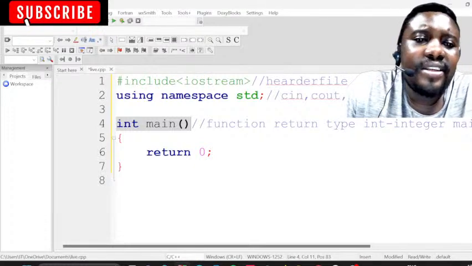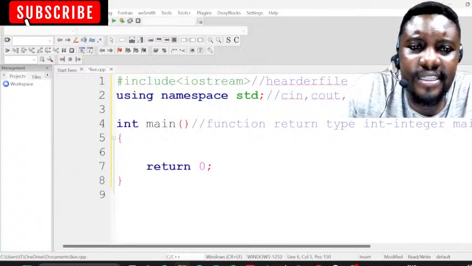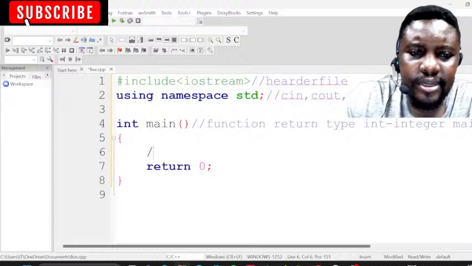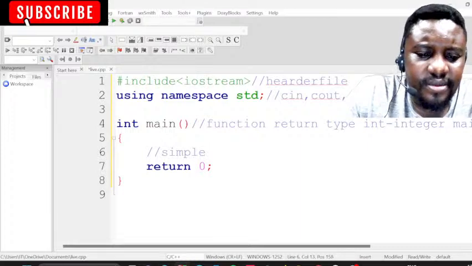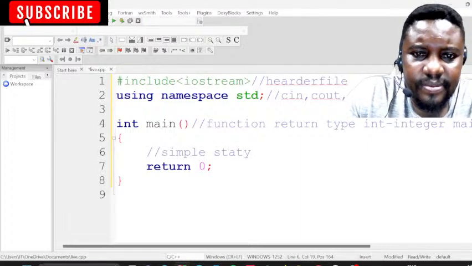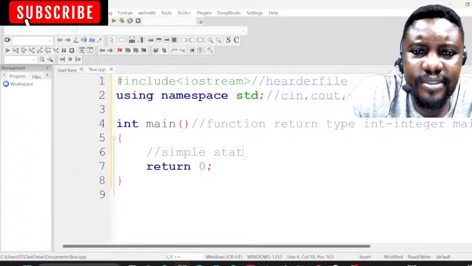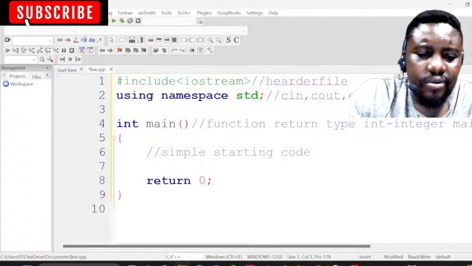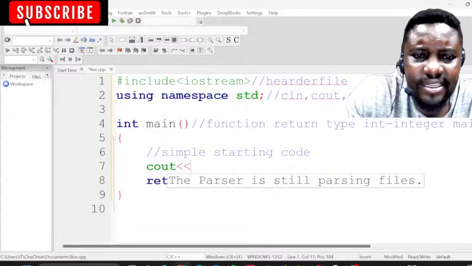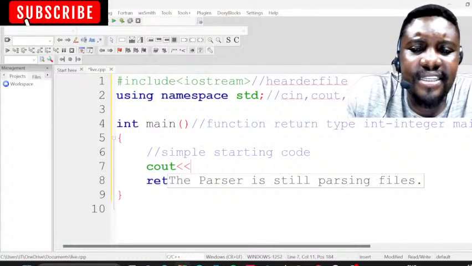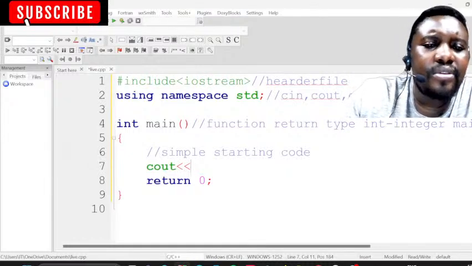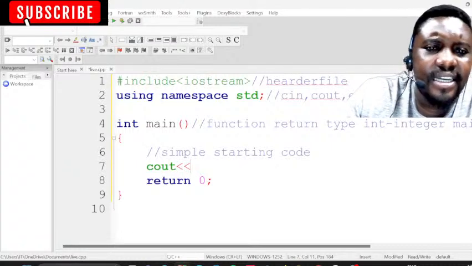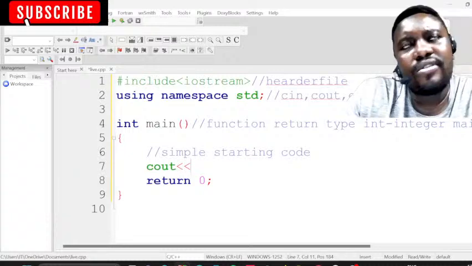So today we're going to start by writing our simple program. If I want to write that, I can comment there. I say simple starting code. It depends what you want to comment. After that, we're going to use a cout. What does cout do? cout is used to display on a screen. You're going to be a programmer, and you're going to be a user at the same time.